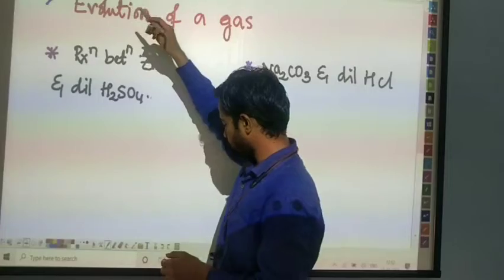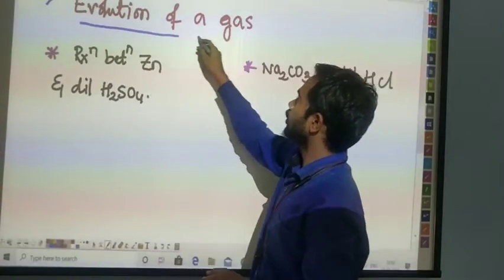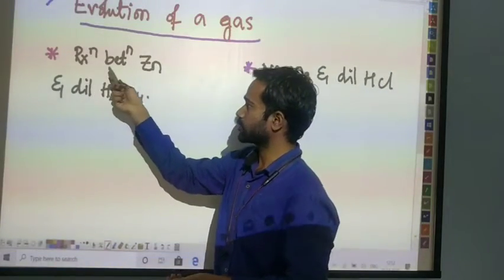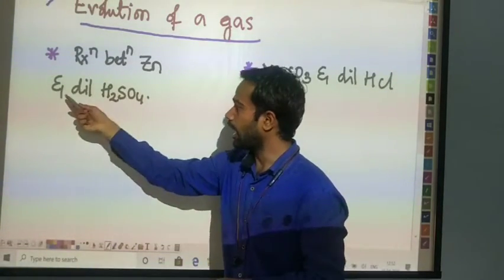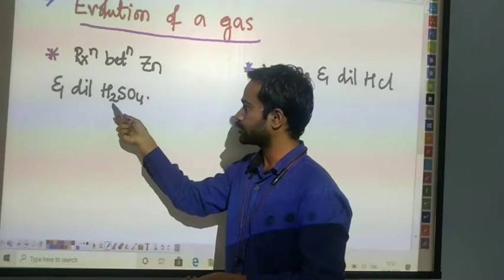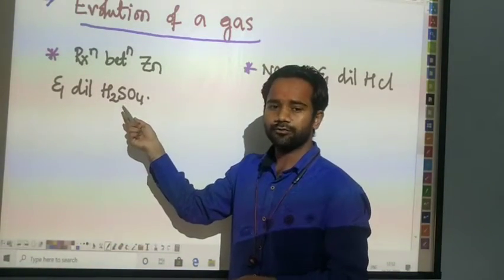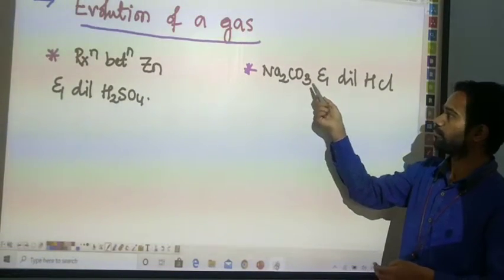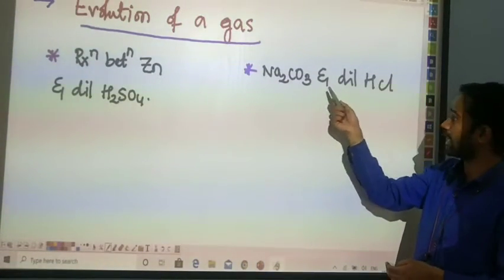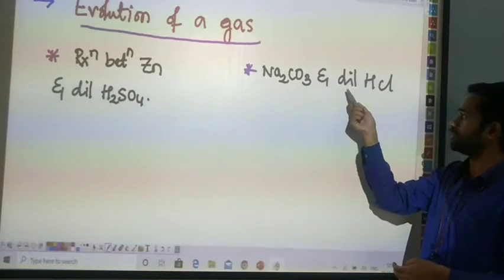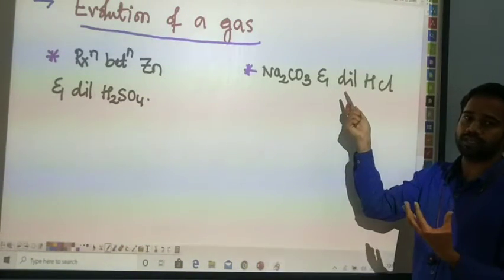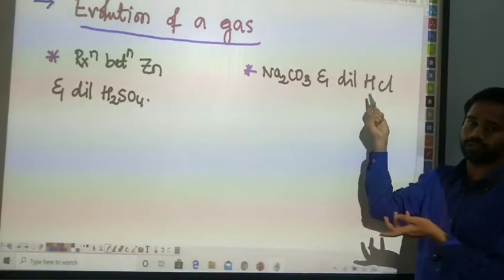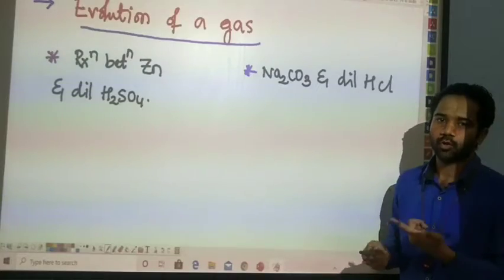The first one is the evolution of a gas. Let me give two examples. The first is the reaction between zinc metal and dilute H2SO4, which is known as sulfuric acid. The second is the reaction of sodium carbonate, Na2CO3, with dilute HCl. Dilute means it has a lower percentage of acid and a higher percentage of water. That is what we are using here. HCl means hydrochloric acid.